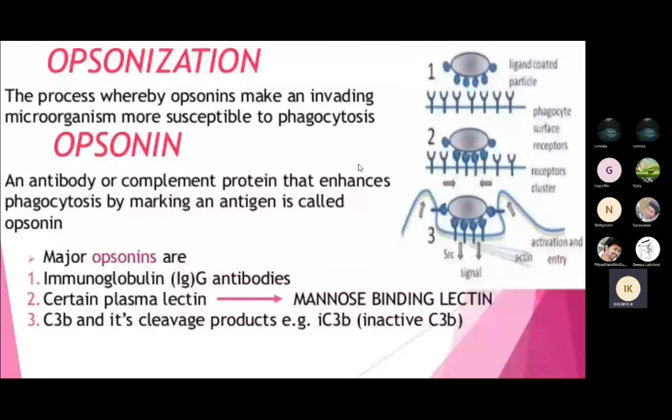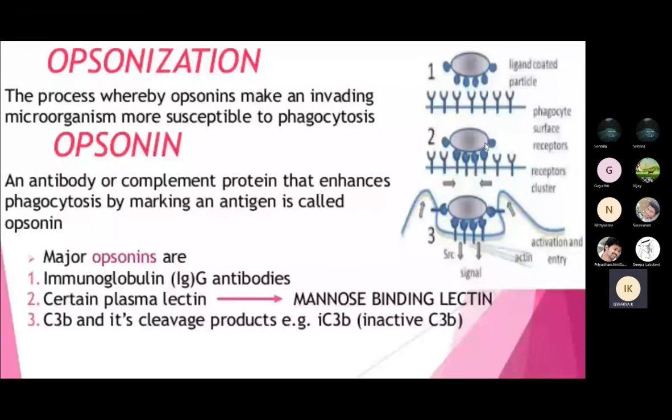The major opsonins are immunoglobulins and certain plasma proteins such as C3b and its cleavage proteins. So these are all the major opsonins, and you can see them here.